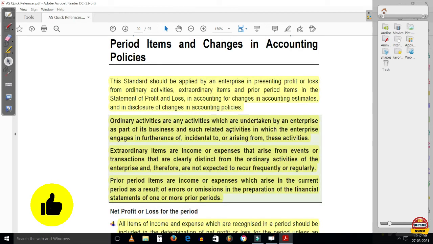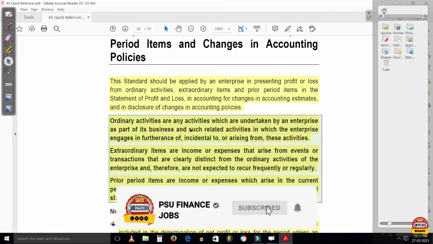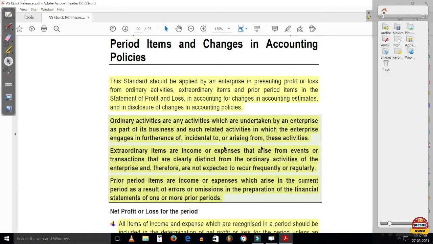So, meaning of ordinary activities. Ordinary activities are any activities which are undertaken by an enterprise as a part of its business, and such related activities in which the enterprise engages in furtherance of, incidental to, or arising from these activities. So these are just normal activities that a business undertakes usually. Extraordinary items are income or expenses that arise from events or transactions that are clearly distinct from the ordinary activities of the enterprise, and therefore are not expected to recur frequently or regularly. So any activities which are not expected to recur frequently or regularly will fall under the category of extraordinary items.